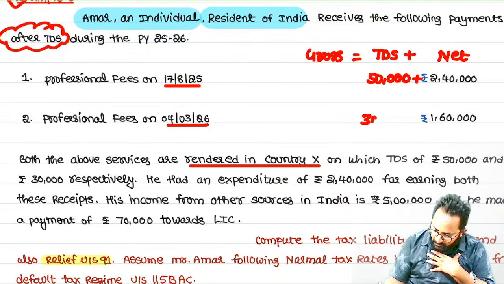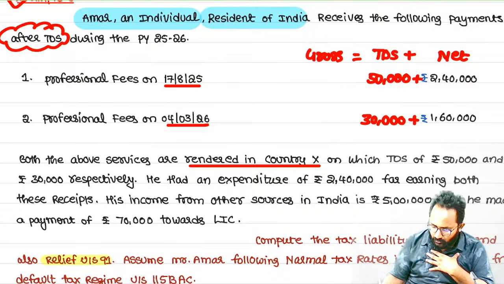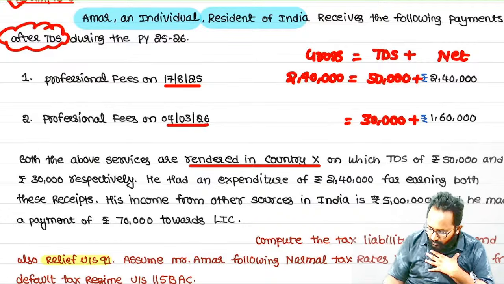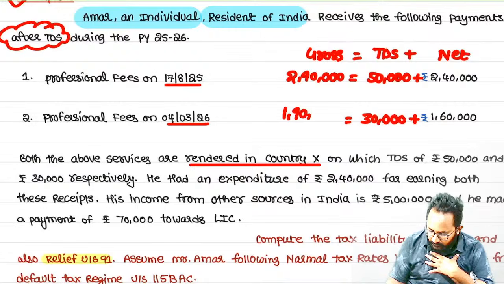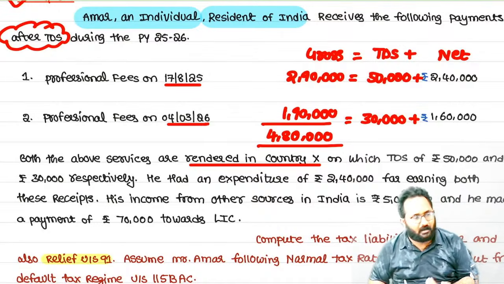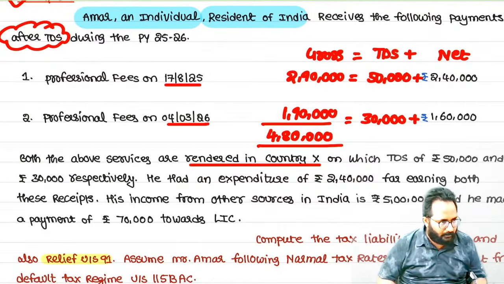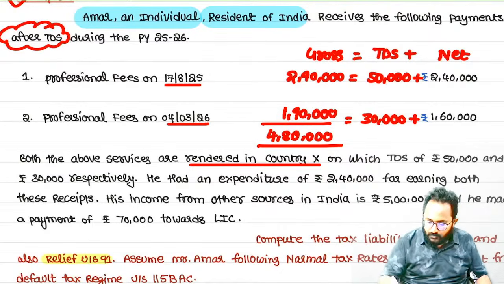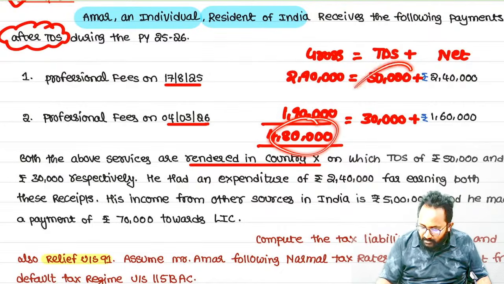Respectively, they told how much TDS was deducted. Now calculate the gross amount for me. It is 2,90,000. Next one, 1,90,000. Total 4,00,000. So what is the foreign income now in your hands? 4,80,000.